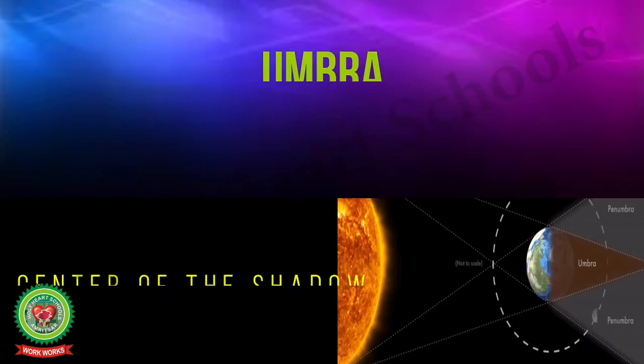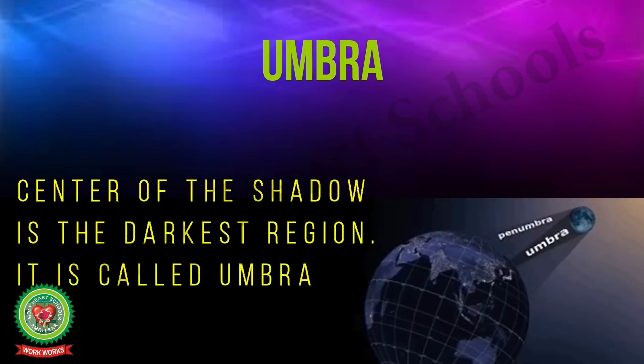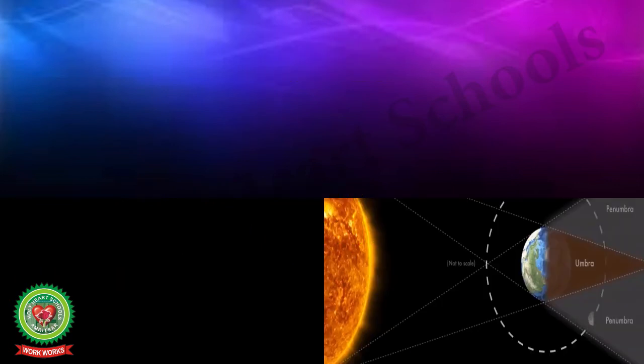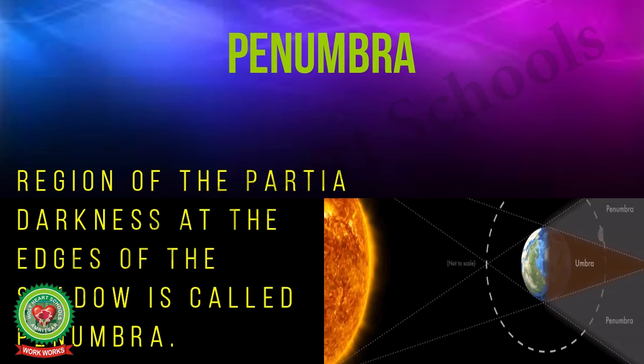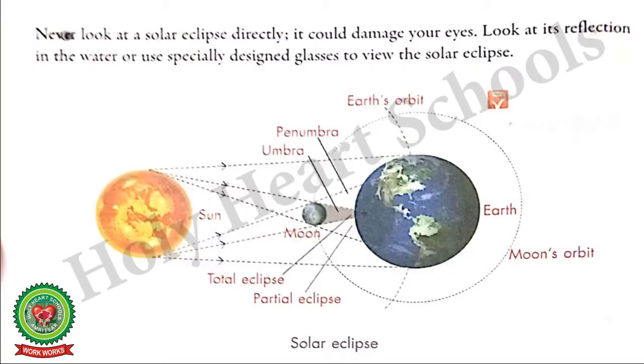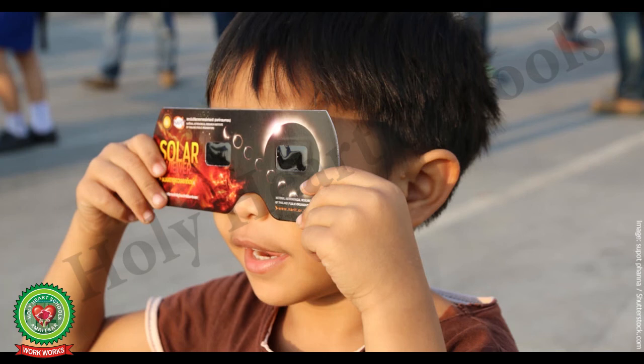The center of the shadow is the darkest region. It is called the umbra. The region of partial darkness at the edges of the shadow is called penumbra. Never look at a solar eclipse directly. It could damage your eyes. Look at its reflection in the water or use specially designed glasses to view the solar eclipse.